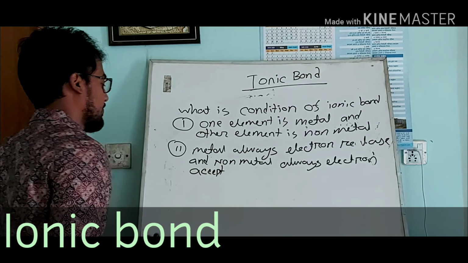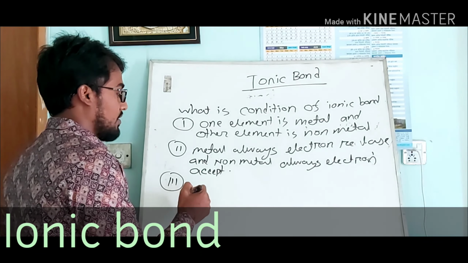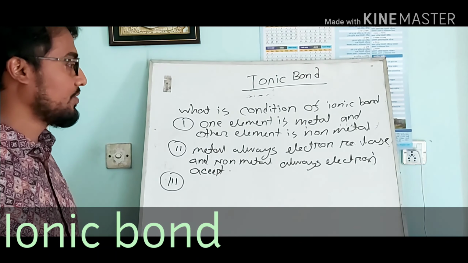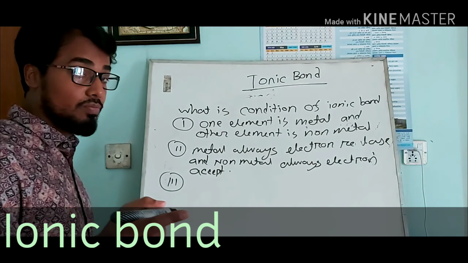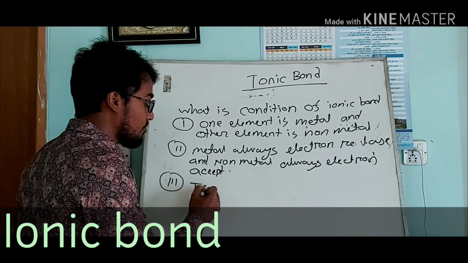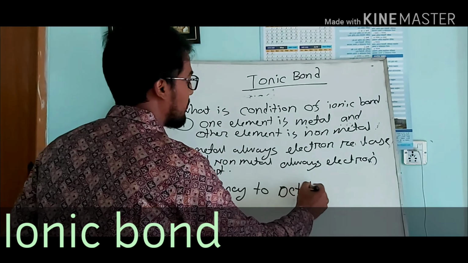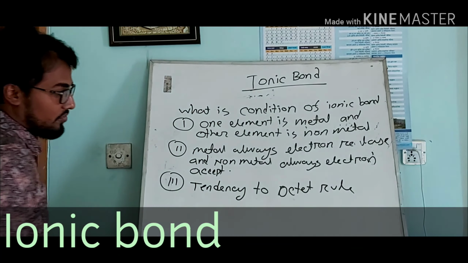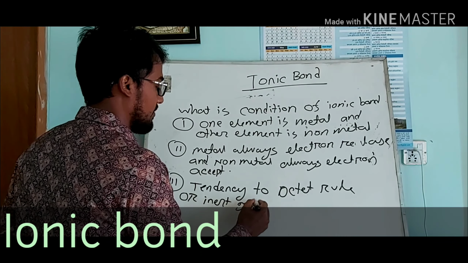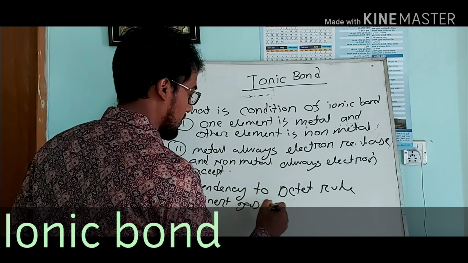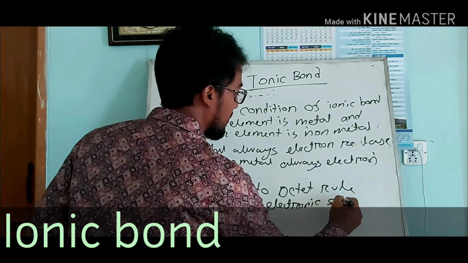Number 3 condition: why does metal release electron? Why does non-metal always accept or receive electron? The main reason behind this is the tendency to octet rule, or inert gas electronic structure.